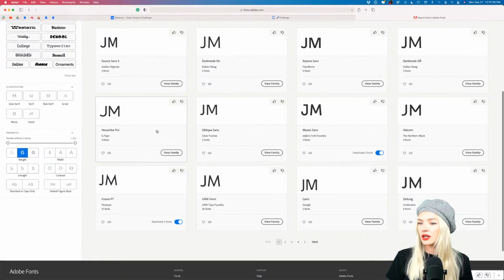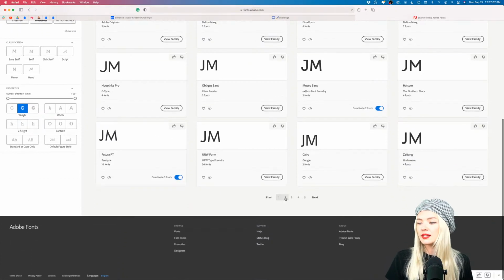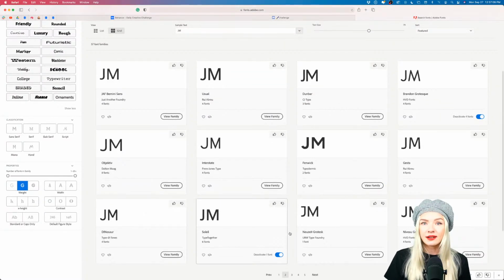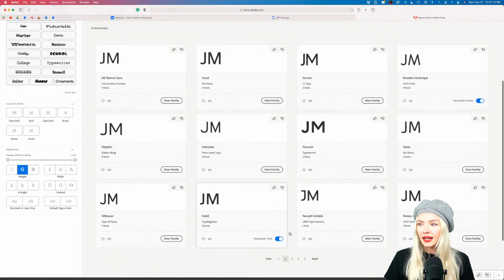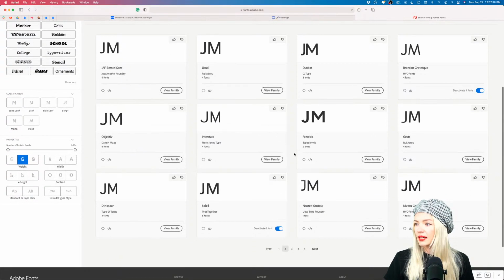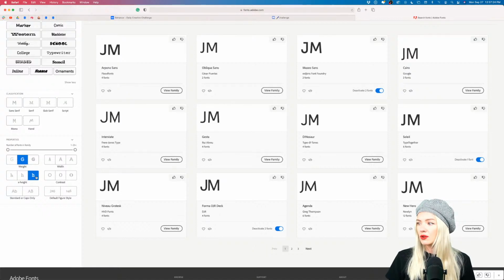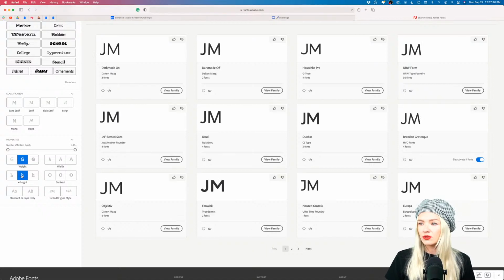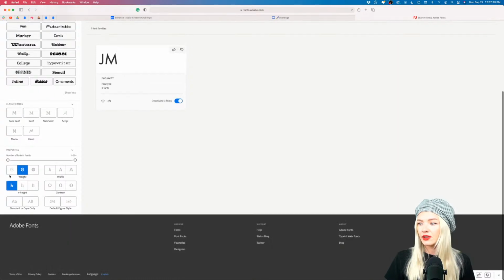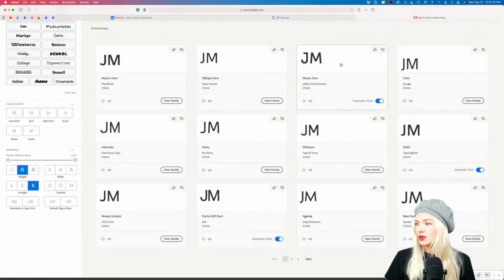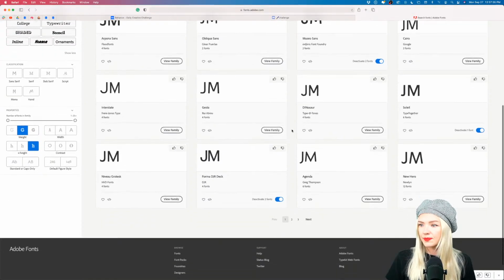Now we have Hauschka Pro that speaks to me. It looks very fitting to my brand. Also keep in mind who you are designing for, right? The typography matters there too. All right, so I want to have an M that's slightly higher in the x-height. So I'm going to see what kind of heights I have here. And this one is pretty low, and these ones are pretty high.